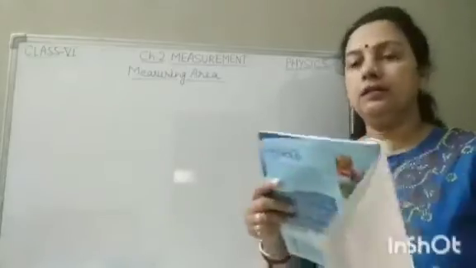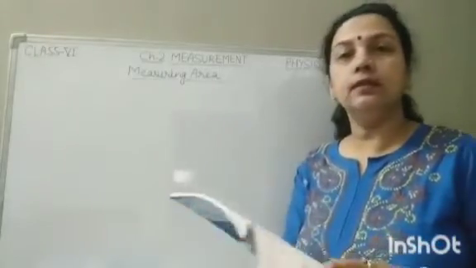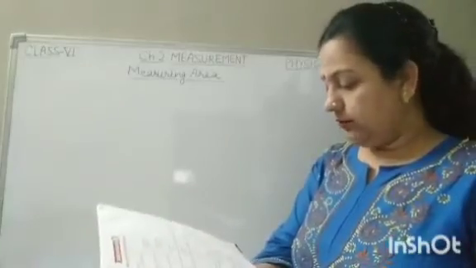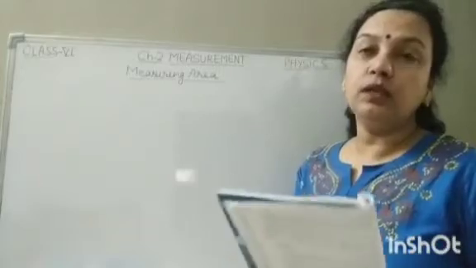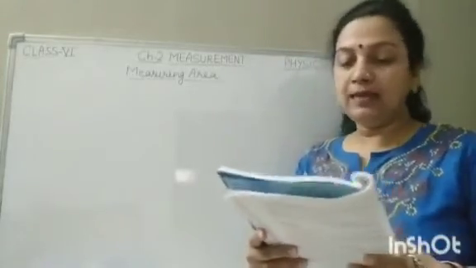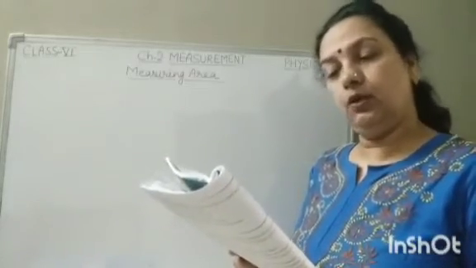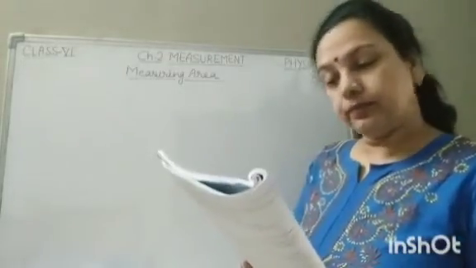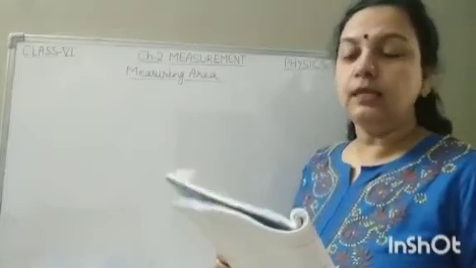Now children, our second chapter is over, and let us consider the answers of objective type questions given on page number 43. Question A is choose the correct option. First one: the SI unit of mass is, and 4 options are given: Newton, kilogram, Newton per kilogram or pound. I hope you all know the SI unit of mass is kilogram.